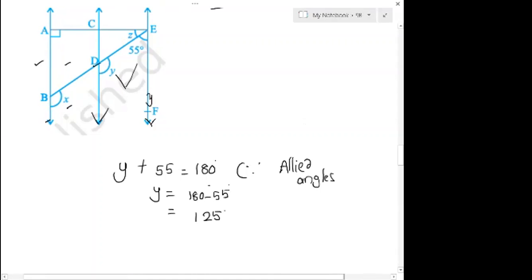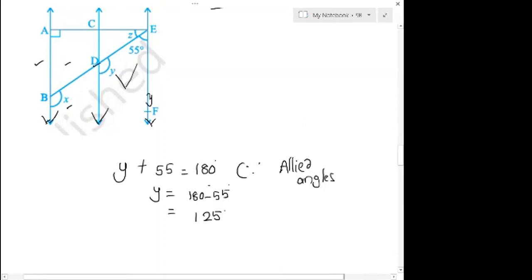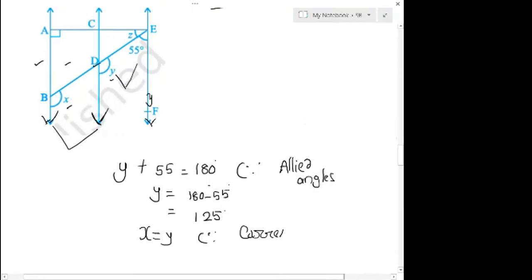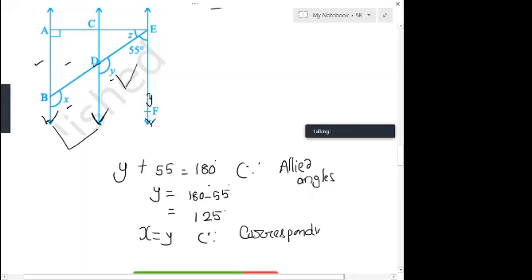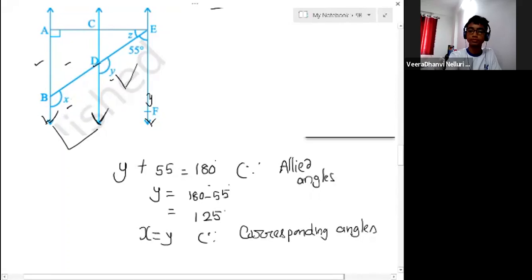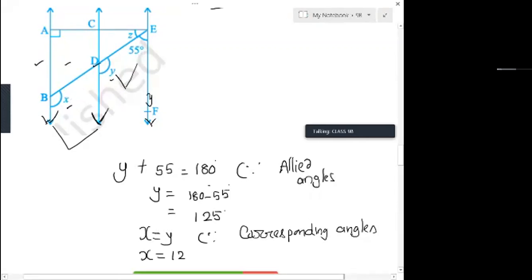Now, what about X and Y? Take these two lines and compare these two angles. X and Y are corresponding, in the same position, correct? So X is equal to Y since they are corresponding angles. This is a way of giving the reasons. Since Y we got 125, X will also be the same, 125 degrees.